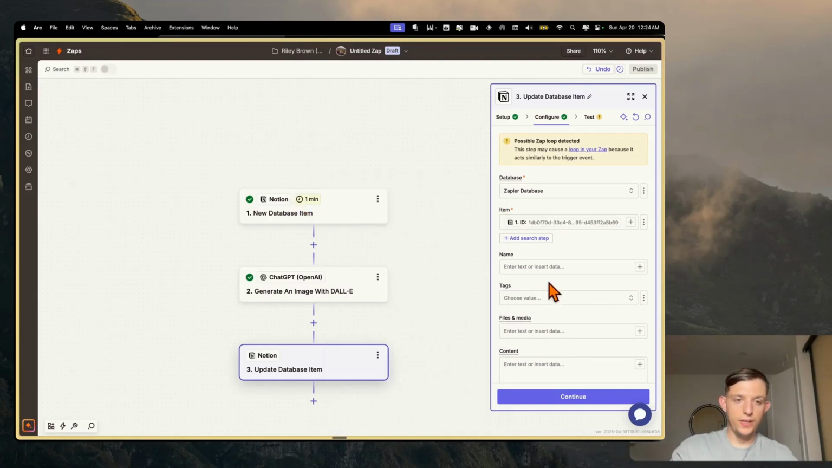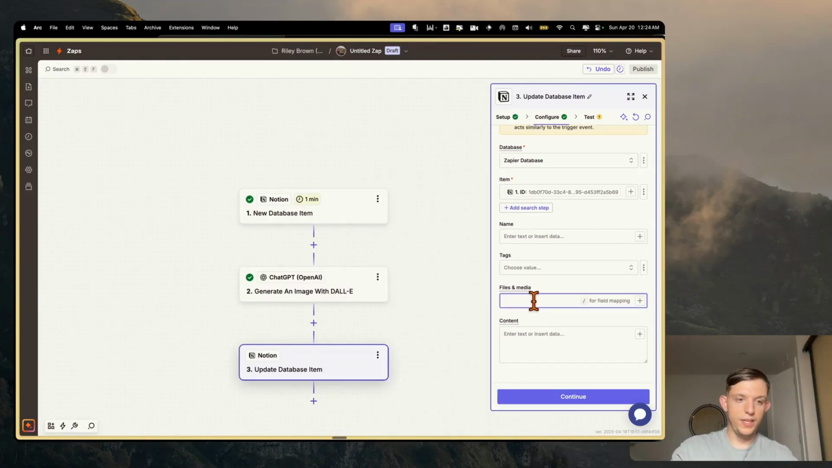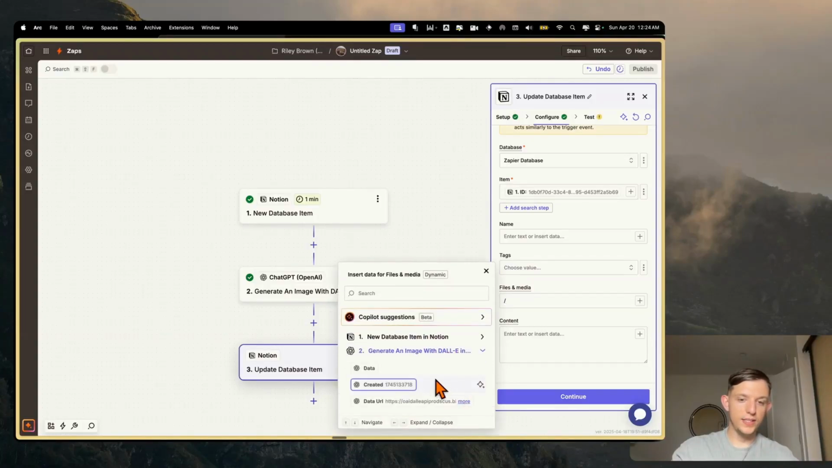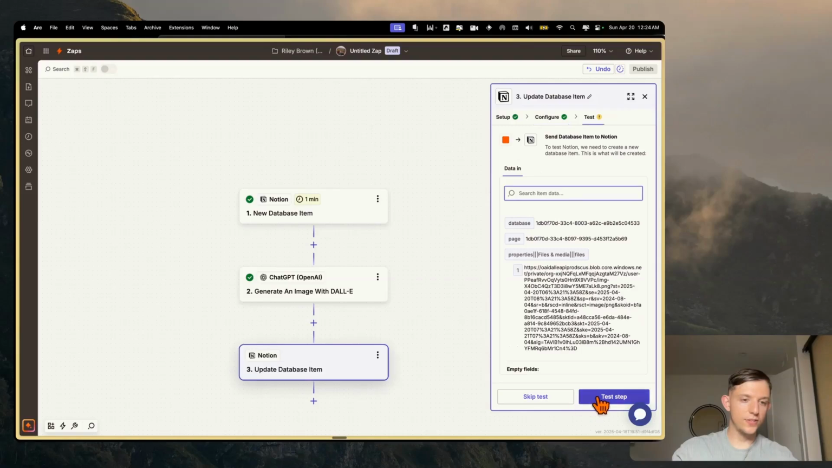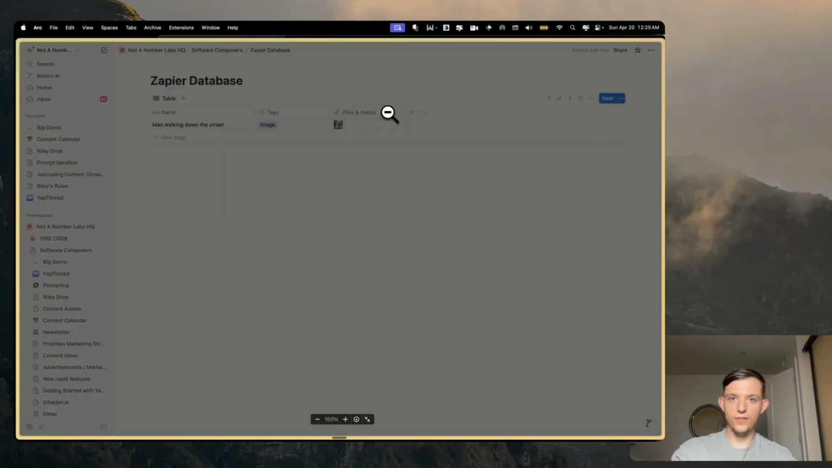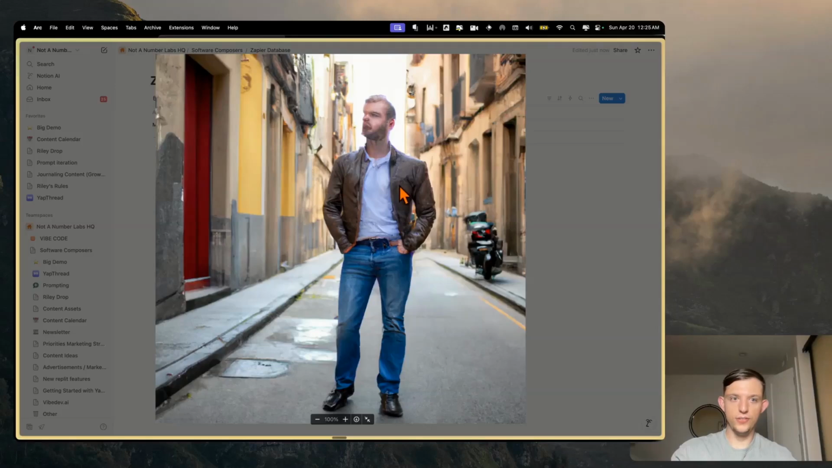Now what we can do is we can actually just go into the files and media, and we can map this to this data URL. I wonder if this is going to work. Let's test this step. Okay, it did. It showed up right here. So if we click on the image, it shows up right here.